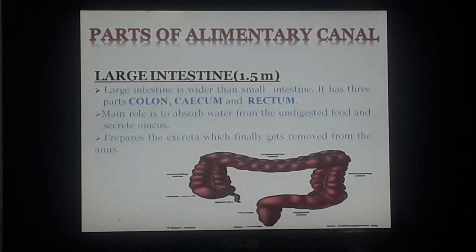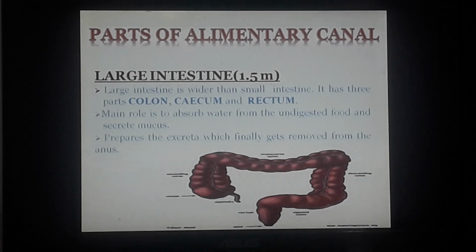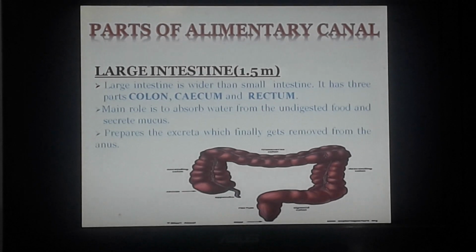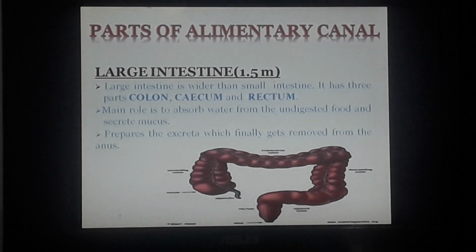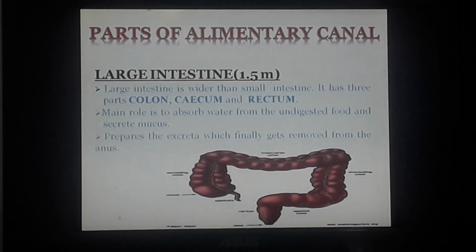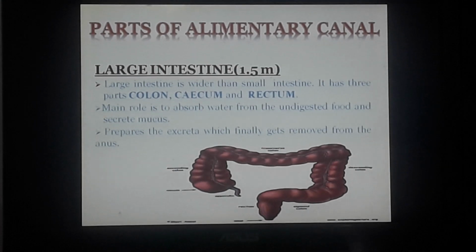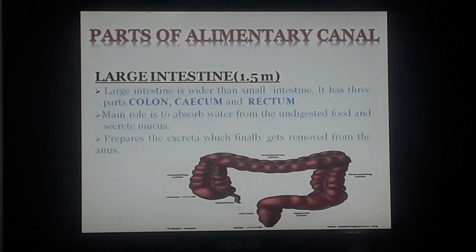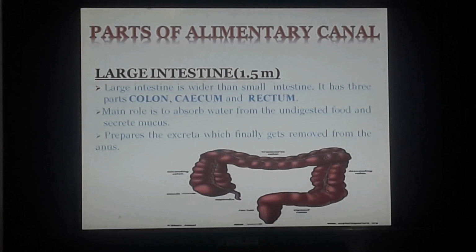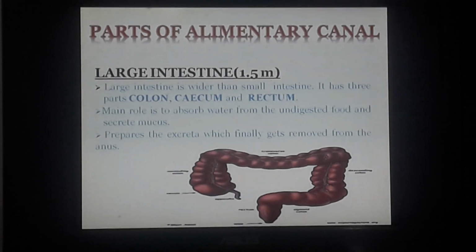Now, the main function of the large intestine is to absorb water, and whatever undigested material is there in your body will come out through the rectum, through the anus, outside the body. Undigested material will come out. The excess water will be absorbed. The body absorbs the water, and the undigested material is expelled. Sometimes the body is not able to absorb the water.